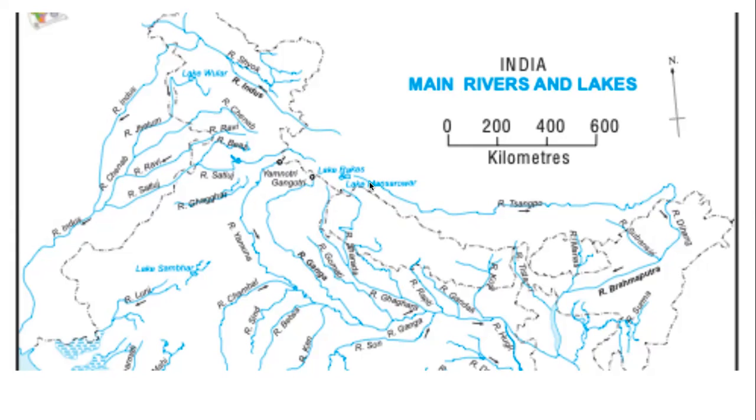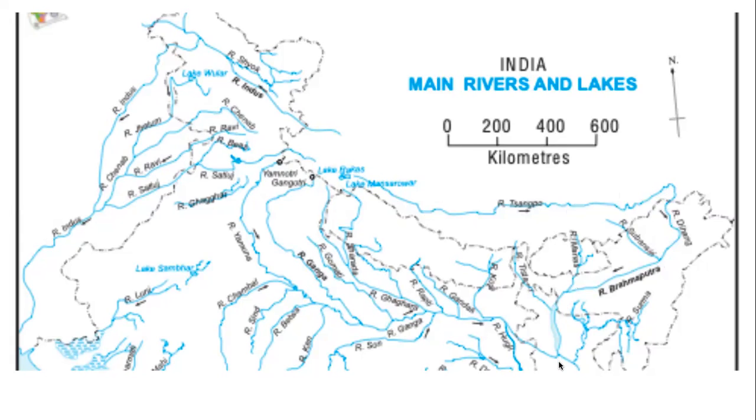Also, if you notice, there is a river which is starting from the northern Himalayas. It is flowing east. It's called Sangpo. Then it turns south. It enters India. Then it flows in the opposite direction. It flows to the west. And again, it joins the Ganga river. This river is called the Brahmaputra river.